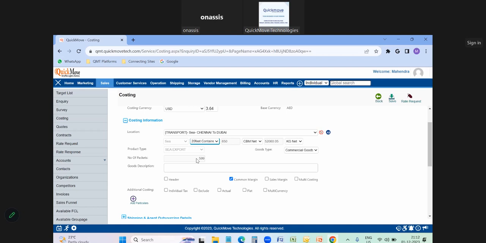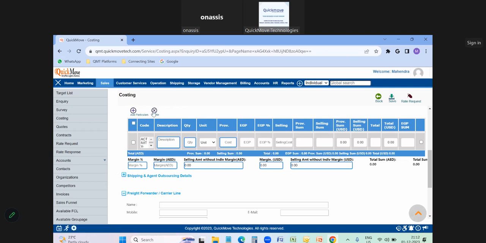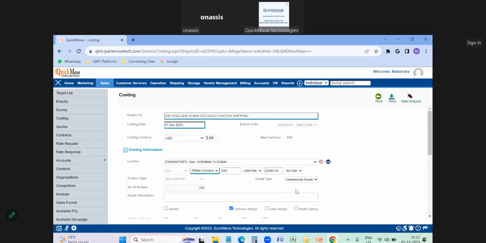What are the charges now? Here we have three ways to prepare the charges. One is, you can see here there is add particulars. You can click on add particulars and input manually. We have the option to prepare the charges manually. But as I told you, I don't want to prepare the charges manually. I want to add the charges automatically from the software.